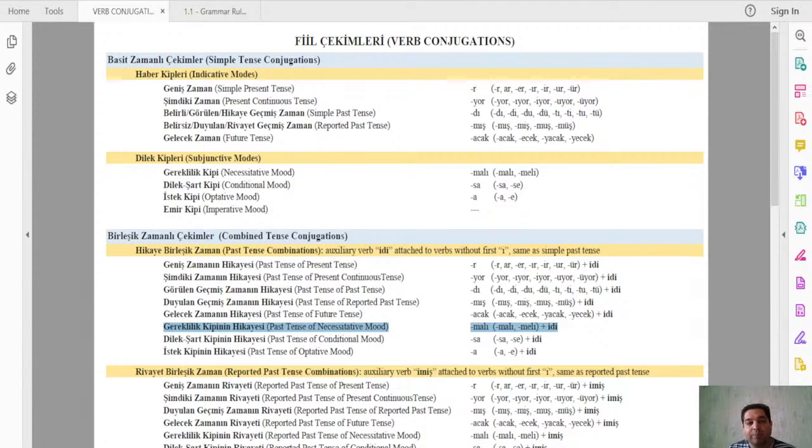The past tense of the necessitative mood is the past tense of must and have to in English. That's the counterpart in English of the past tense of the necessitative mood in Turkish. So let's see the grammar part.